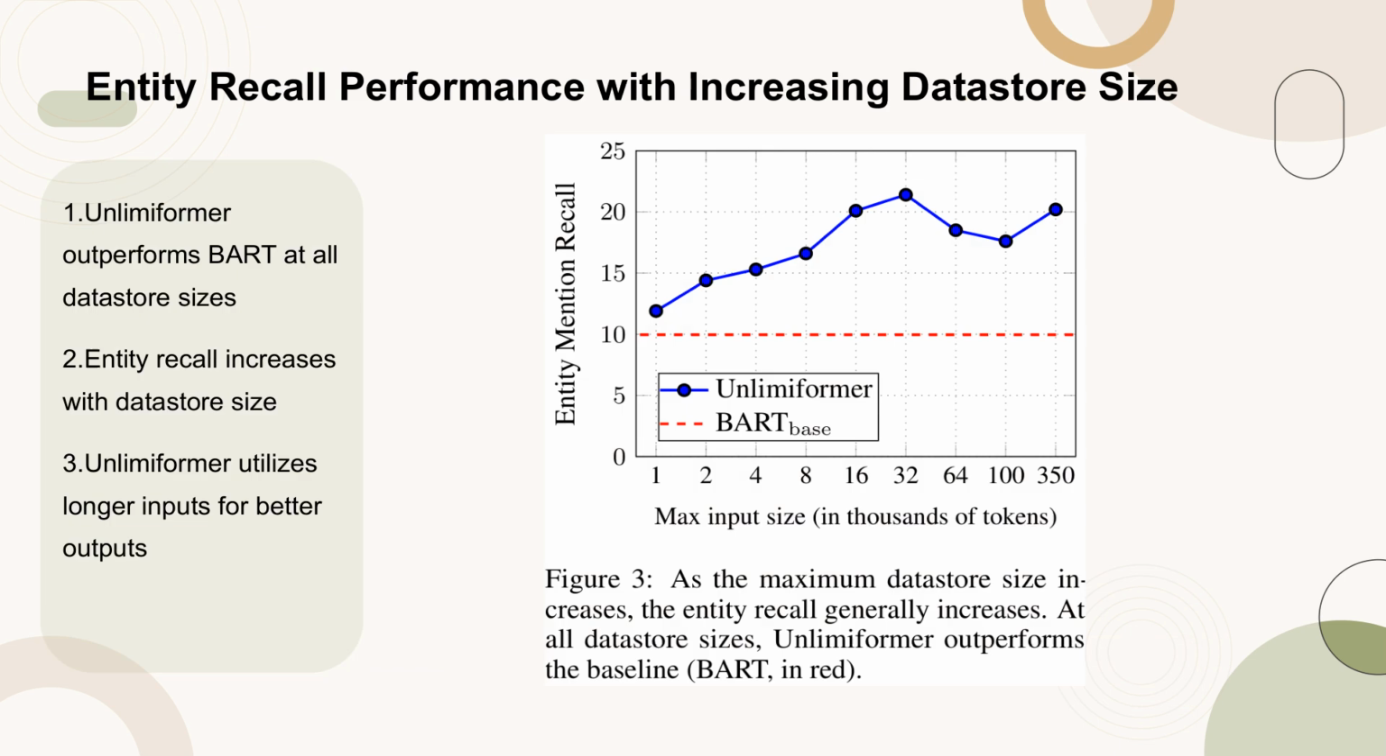Figure 3 illustrates the performance of Unlimiformer in BookSum, showing how entity recall, EntMent, increases almost monotonically with the maximum data store size. At all data store sizes, Unlimiformer consistently outperforms the baseline model, BART, which is highlighted in red. This suggests that Unlimiformer effectively exploits longer inputs to generate outputs with higher entity recall. The graph clearly demonstrates the advantage of Unlimiformer in scenarios where long-range modeling is beneficial, such as in book summarization